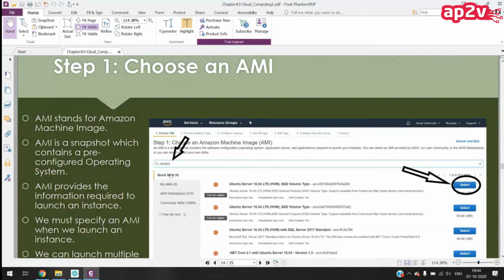Here we are using AMIs. AMIs contain the pre-installed operating system, so we can save the installation time. We don't want to install this. They are pre-installed. This is just like the Docker image. Docker images we can see.